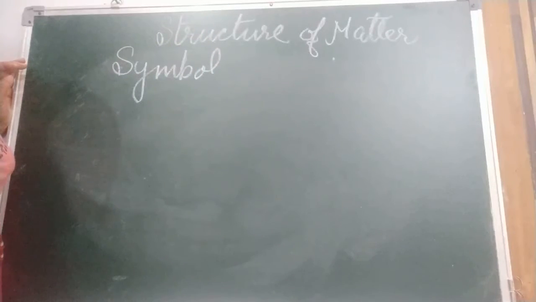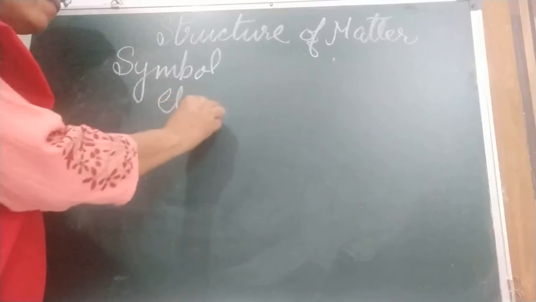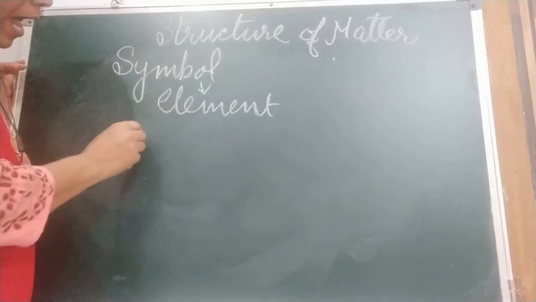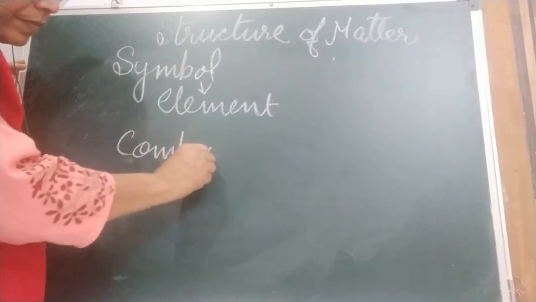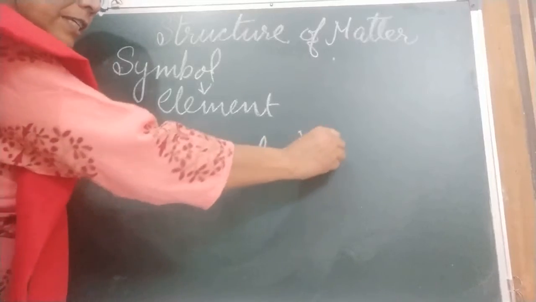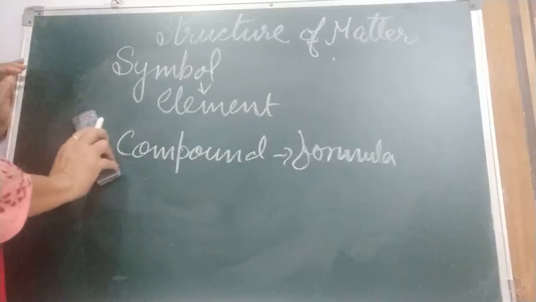We use a symbol to represent an element. An element is represented by a symbol, and a compound is represented by a formula. We will discuss formula later on. First we will discuss symbol.